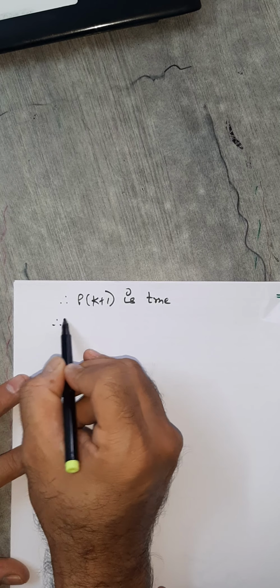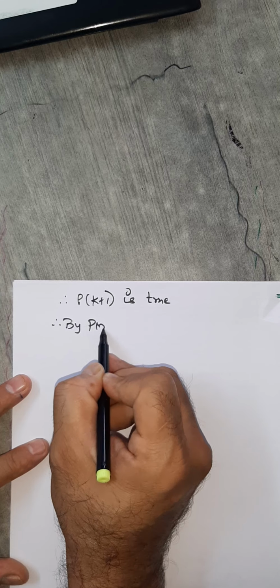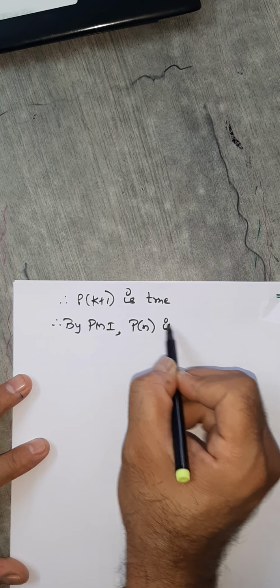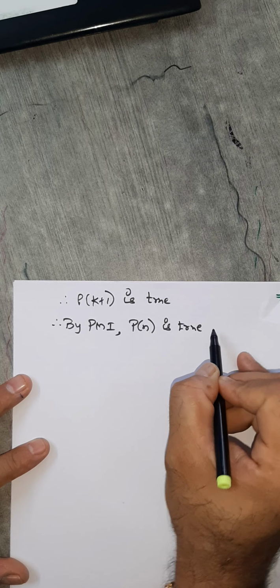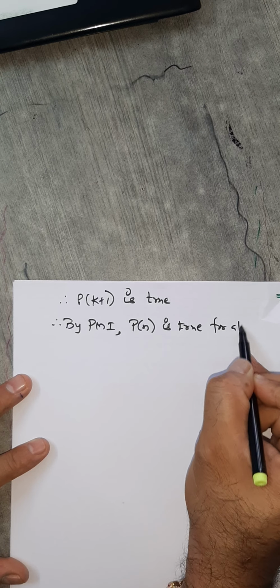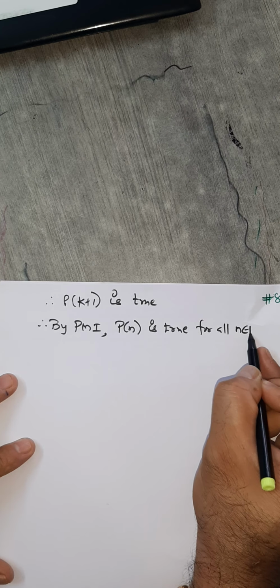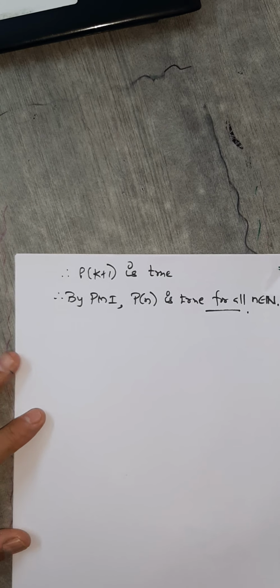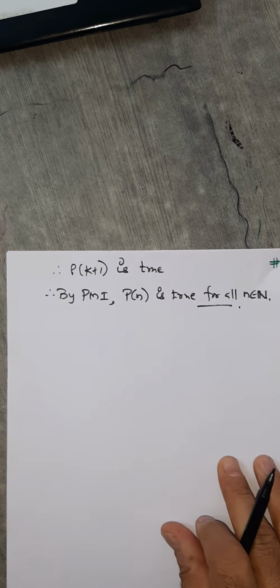And therefore, by PMI, you can say that the given statement must be true: P(n) is true for all n belonging to N. I hope now PMI must be clear too.